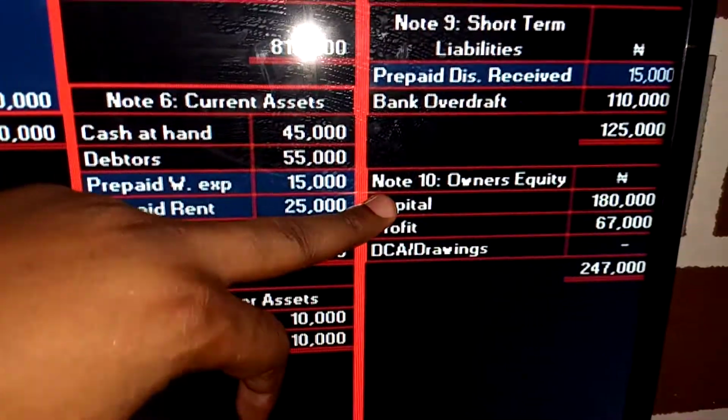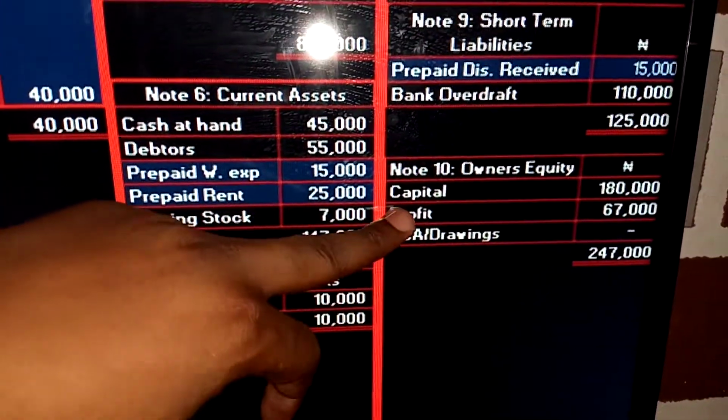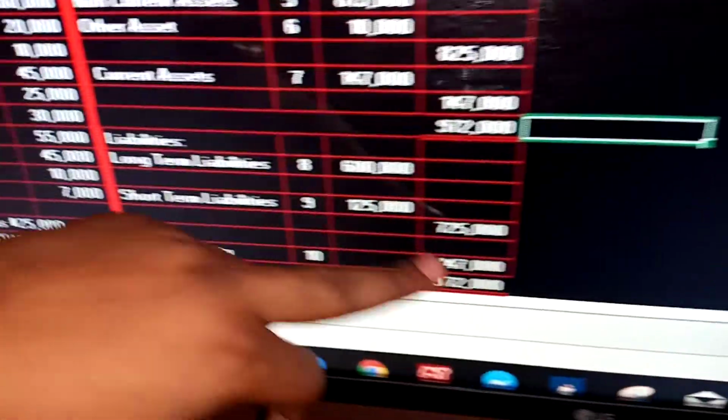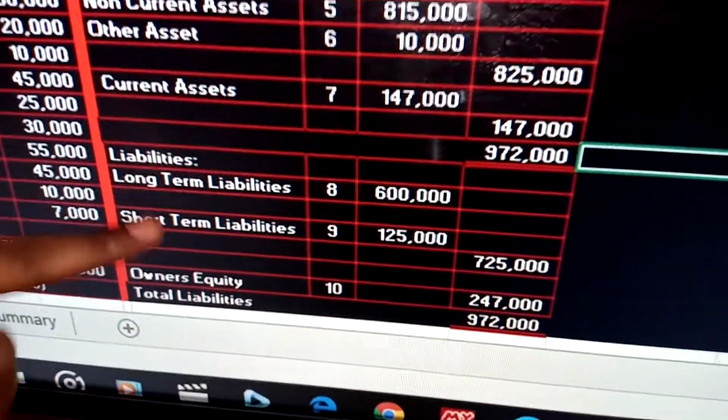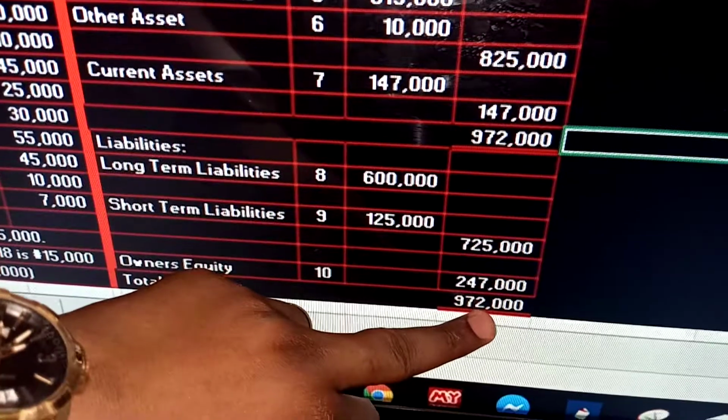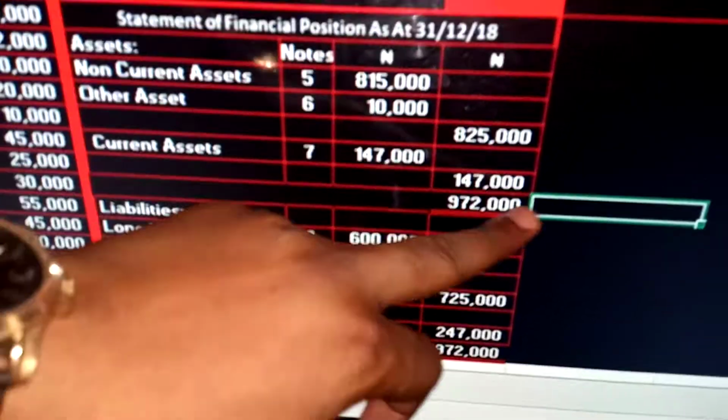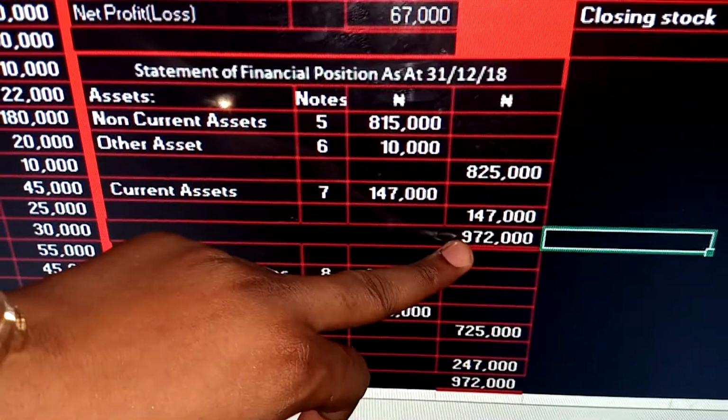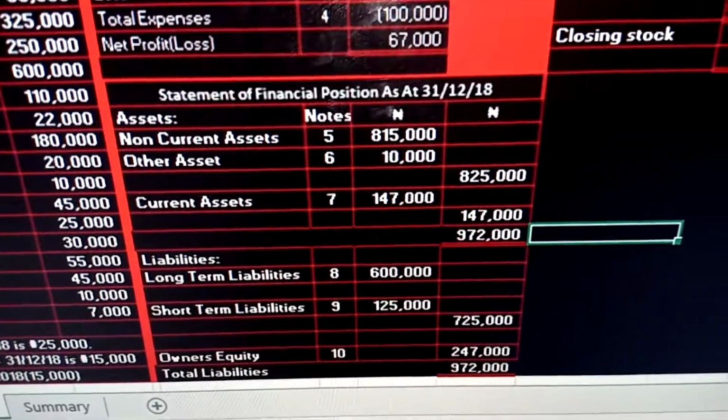You can see the owner's equity, that's capital, and then you have the profit. That's it there. So if you add long-term, short-term with your owner's equity, you have 972,000, which is total liabilities. The same thing as your total asset, 972,000. That has balanced. So basically, it is the question we solved in the previous class, but we just added a little bit of twist to it so that we can accommodate for adjustments and basically the prepayments.